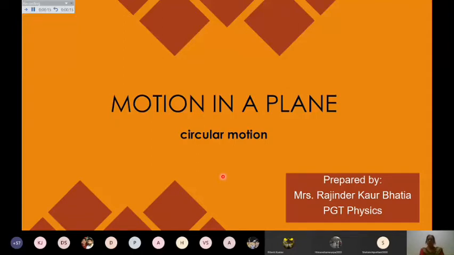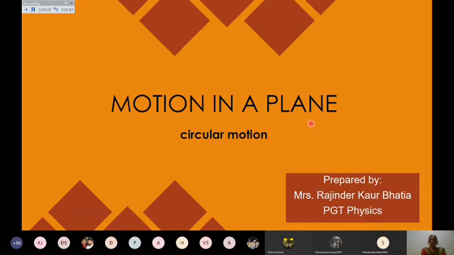We are going to discuss circular motion in detail today. Of course, we are dealing with motion in a plane. It means motion in 2 dimensions. So we have to discuss the circular motion today. And of course, it means I want to make a body move along the circular path this way, or I can move it in the circle like this also.